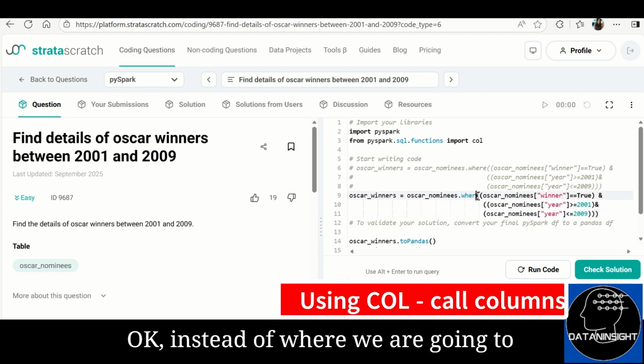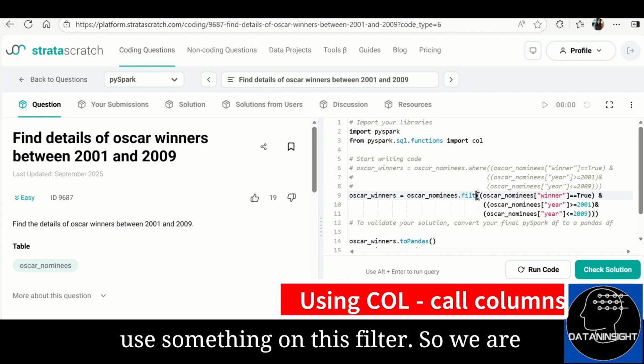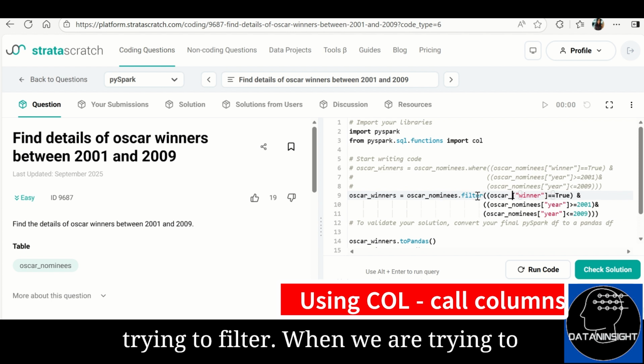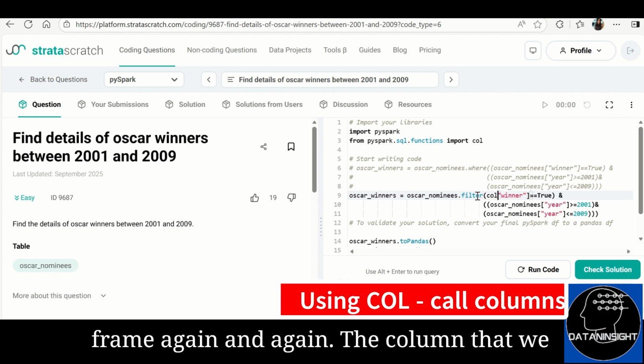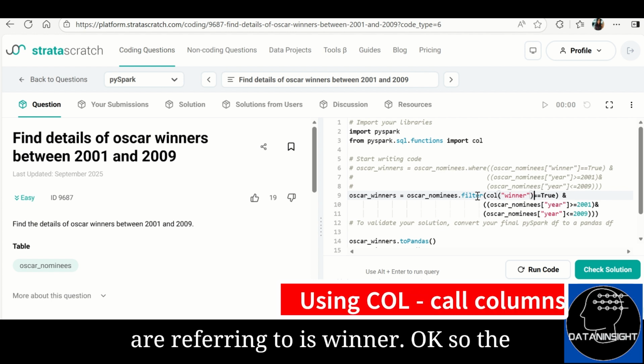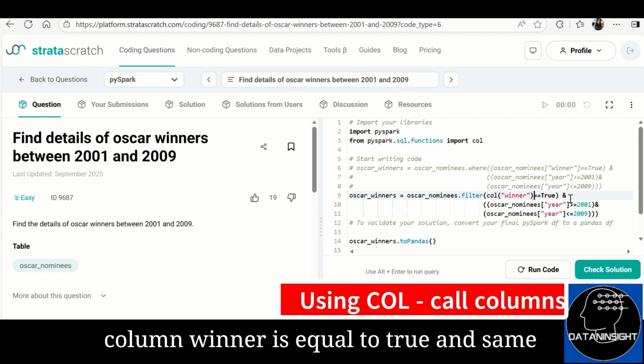Instead of where, we are going to use something called filter. When we are trying to filter, we don't have to mention the data frame again and again. The column that we are referring to is winner. So the column winner is equal to true, and same goes here.